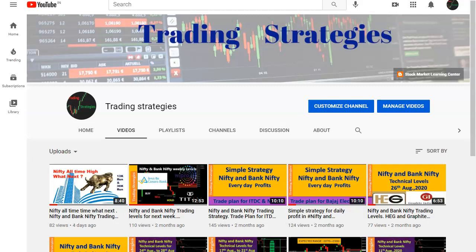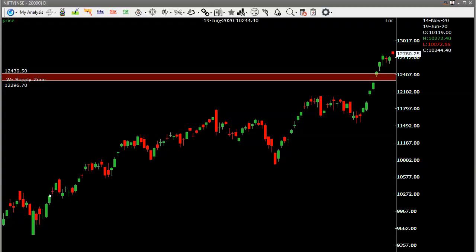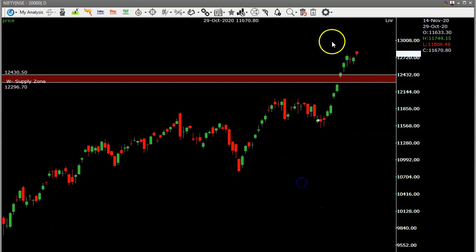Straight away we will go to the technical chart of the Nifty and find where we get some resistance and support. This is the technical chart of Nifty, daily chart. Normally in any technical chart, if you don't see any resistance area on the upper side, how do we calculate where we will get the resistance? The simple method of calculation is Fibonacci extensions. In these Fibonacci extensions, how do we calculate where the extension will stop? The ratio of the Fibonacci extension, where it will stop. There are different methods we use for that.